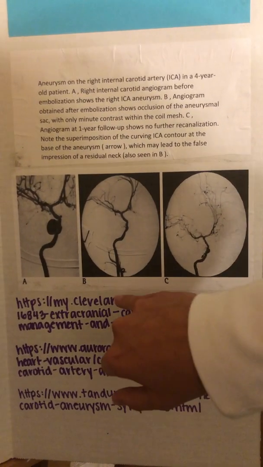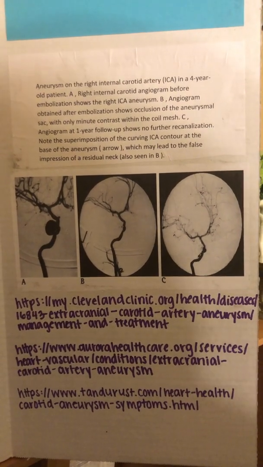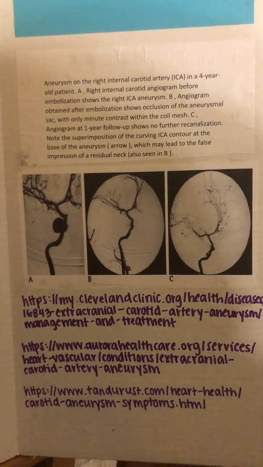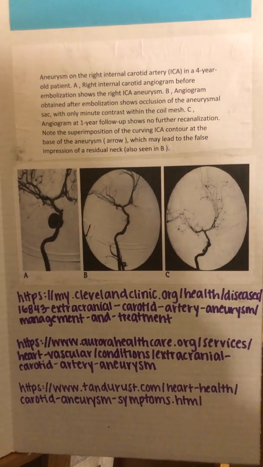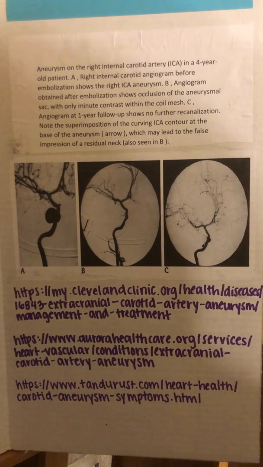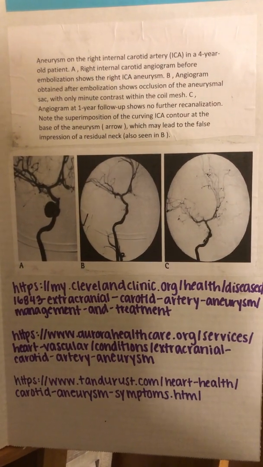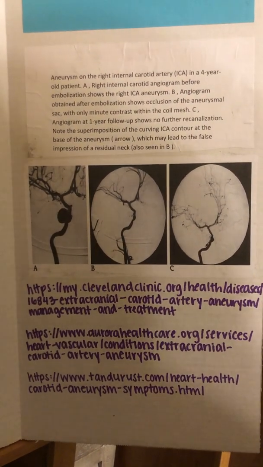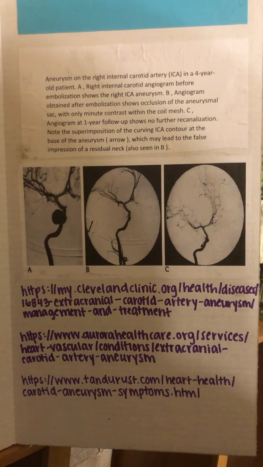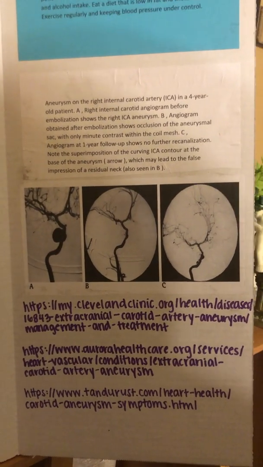And then image B shows the angiogram obtained after embolization shows occlusion of the aneurysmal sac with only minimal contrast within the coil mesh. And then image C shows an angiogram at a 1-year follow-up shows no further recanalization. Note the superimposition of the curving ICA contour at the base of the aneurysm, which may lead to a false impression of a residual neck.